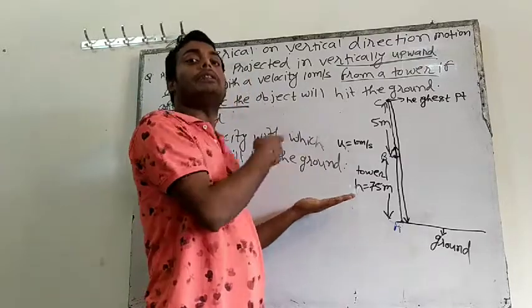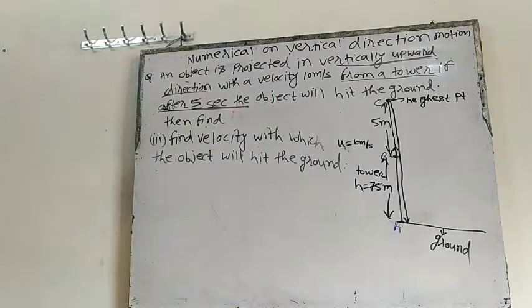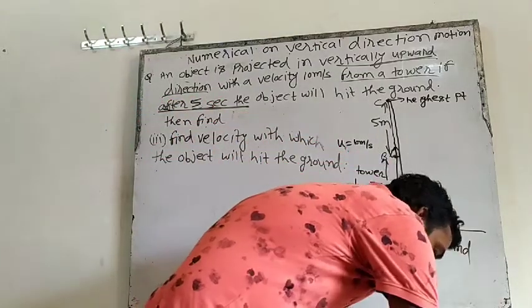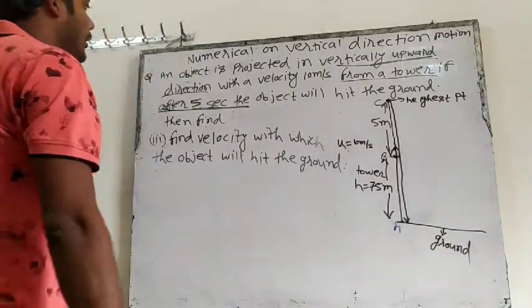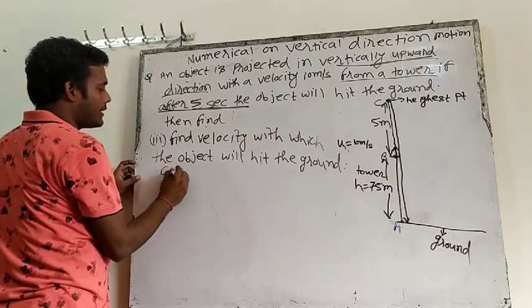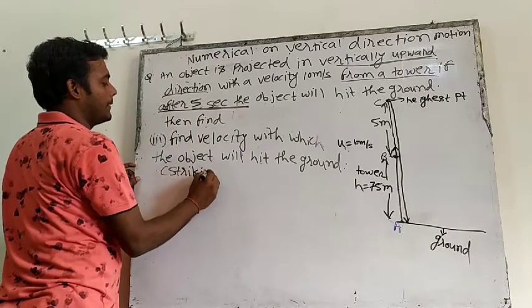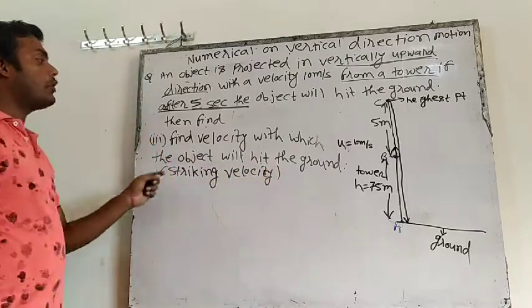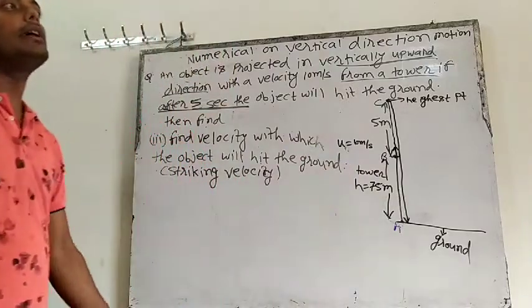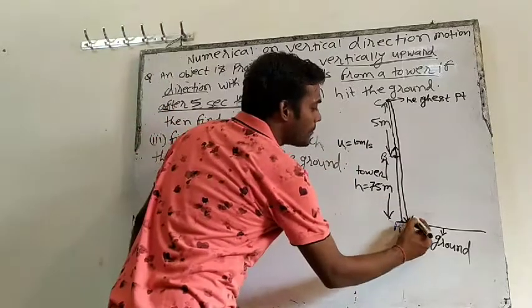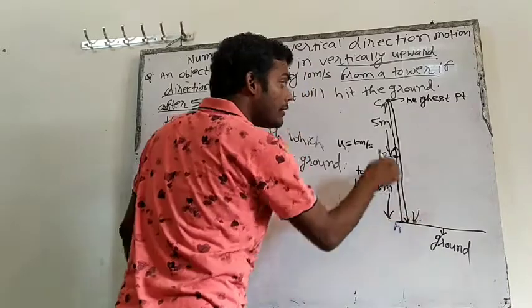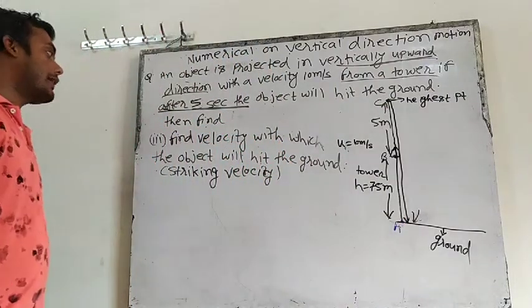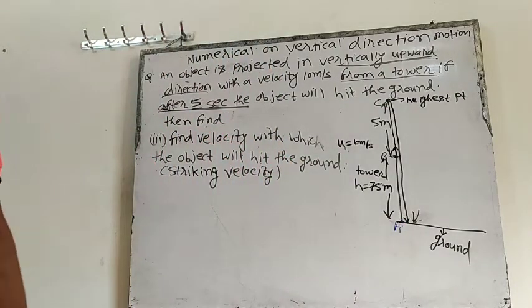So the velocity with which it will hit the ground, what is the concept? The velocity with which the object hits the ground is known as striking velocity. So we have to find the velocity with which it will hit the ground. It will go up, reach 0, then come back and hit the ground with a certain velocity. We have to find that.